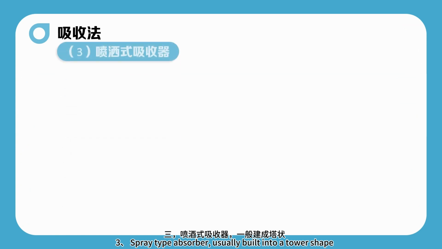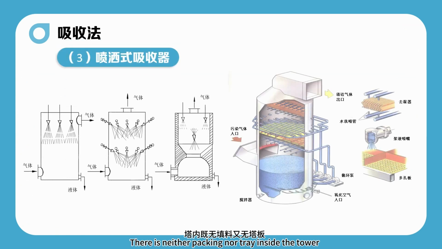3. Spray type absorber. Usually built into a tower shape. There is neither packing nor tray inside the tower, so it is also known as a spray-type absorption tower, or a hollow absorption tower. During operation, liquid is fed from the top of the tower. After installing various nozzles inside the tower, droplets or raindrops are sprayed, and gas enters from the bottom of the tower. The liquid, in the form of mist and rain droplets, comes into close contact with the gas and interacts with it, enabling the liquid to absorb easily soluble components in the gas. The solution flows out from the bottom of the tower.